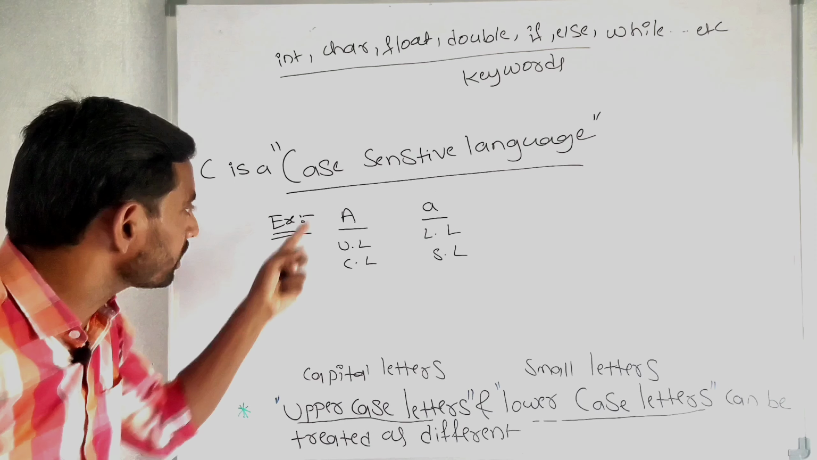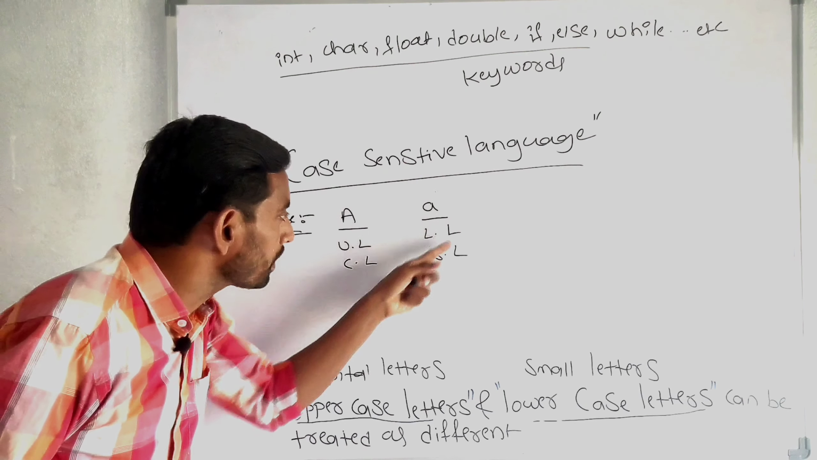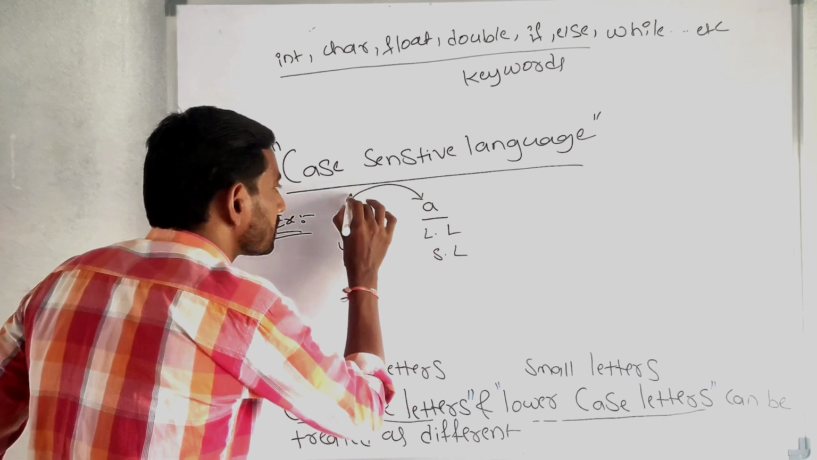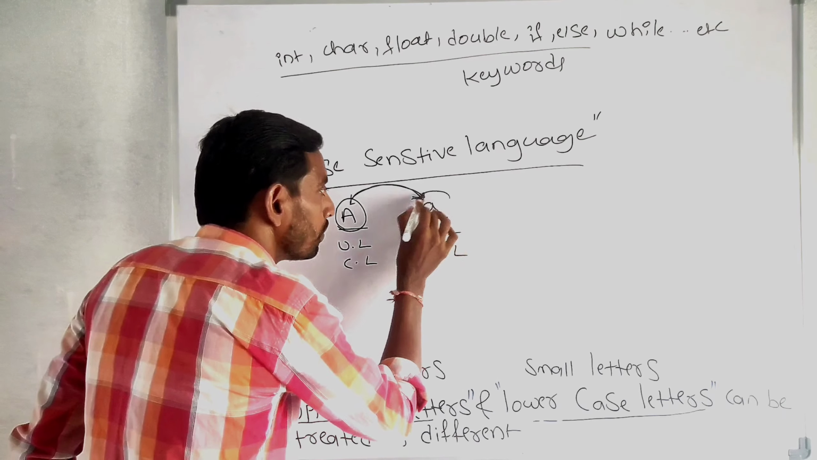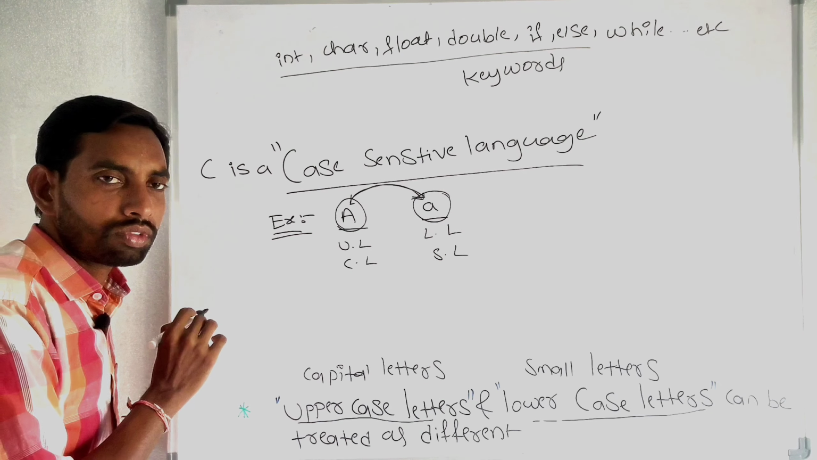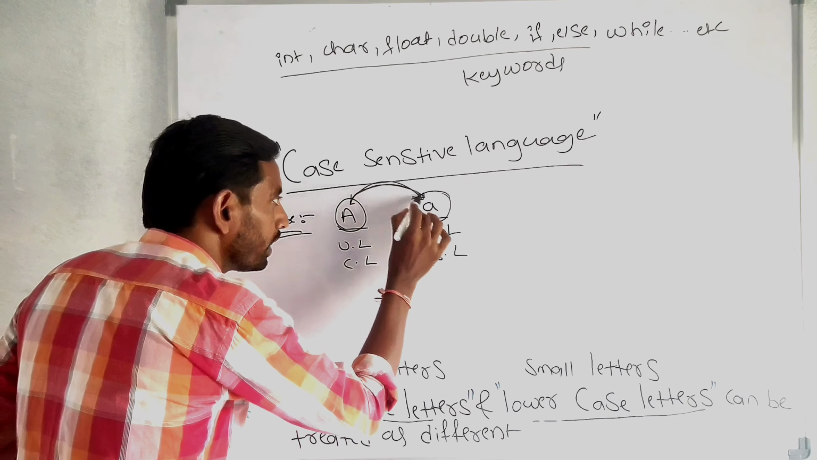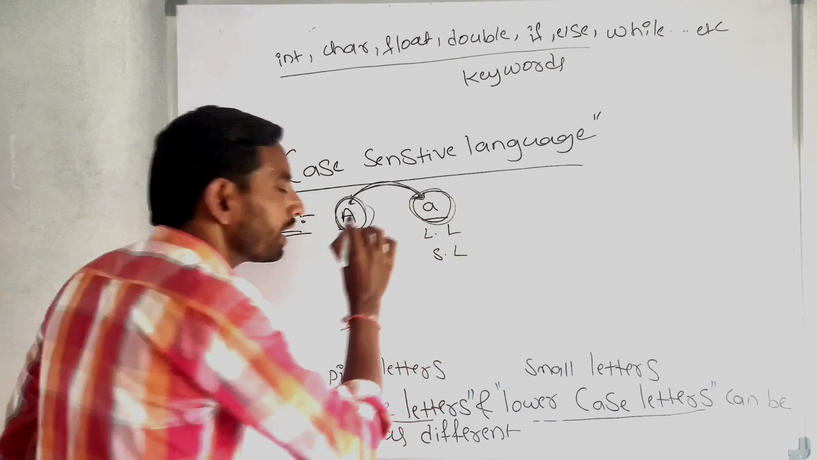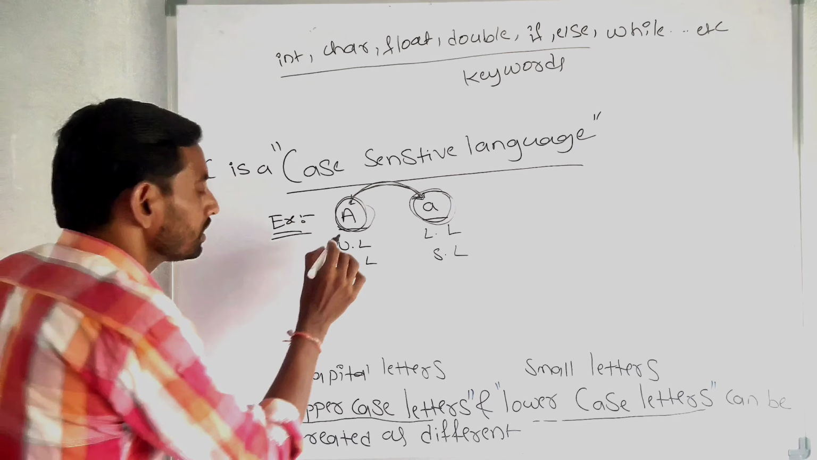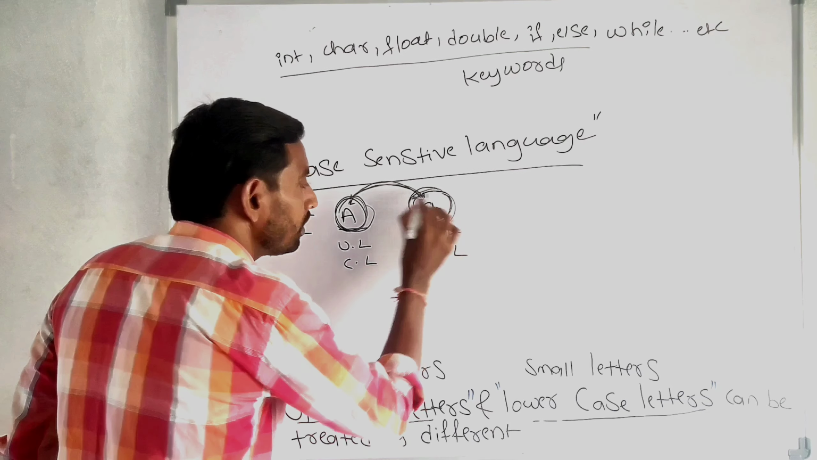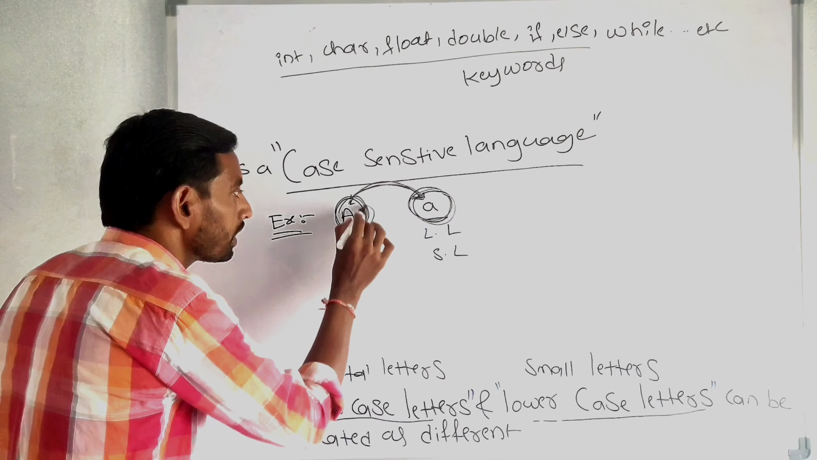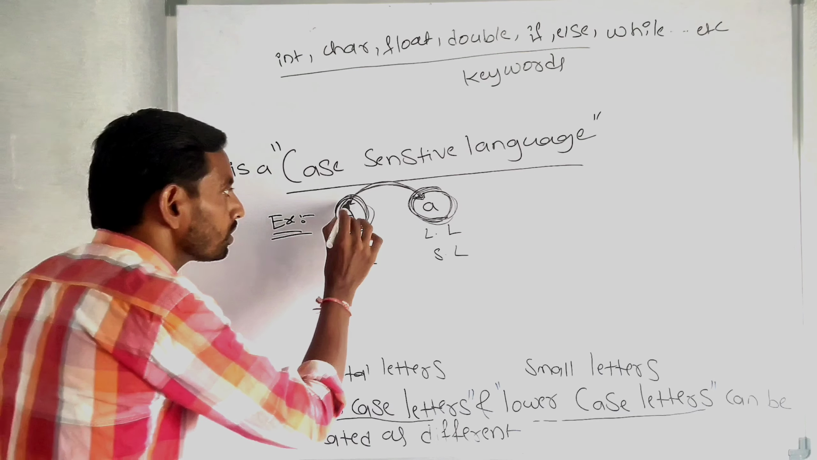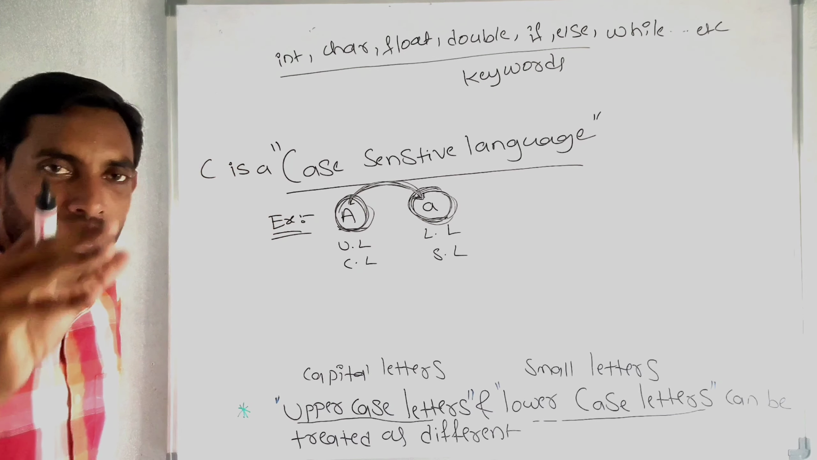But in C language, this is recognized as a caps lock A and this as a small a. C language cannot treat these two as the same. The caps lock A is different, the small a is different. This can be treated as one identifier, and this can be treated as another identifier. These both are not treated as the same identifier.